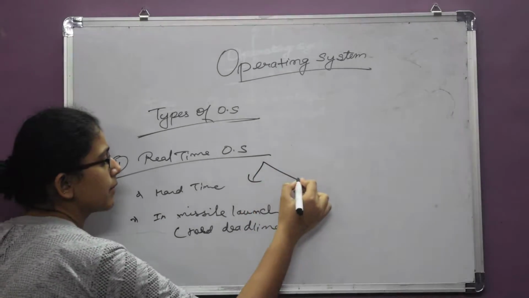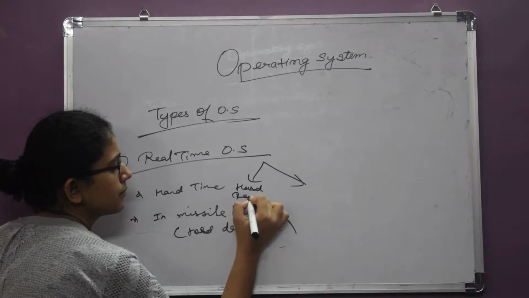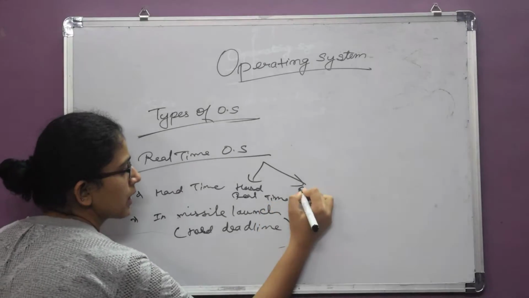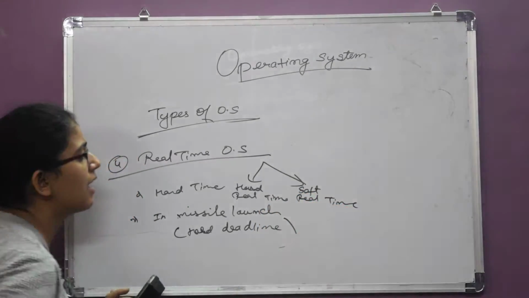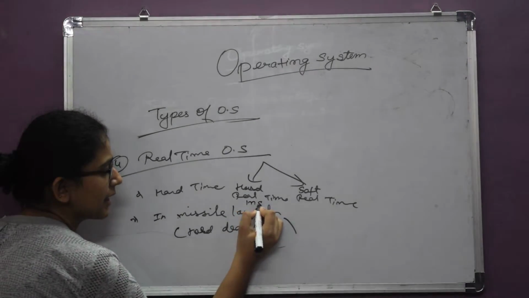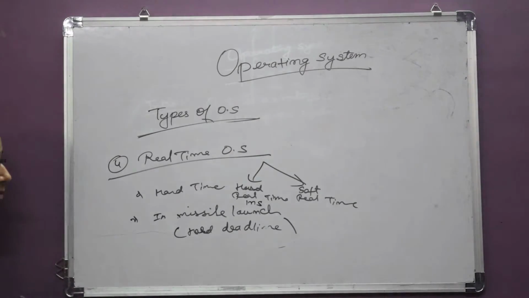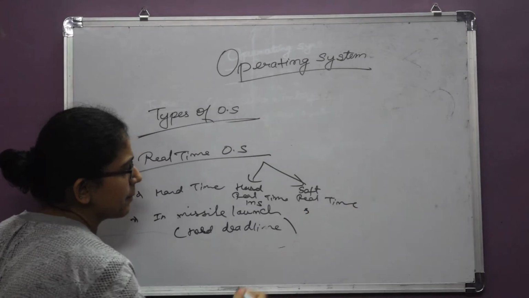Real-time operating system is of two types: hard real-time and soft real-time. In hard real-time, there are strict time bounds. That is, 1 nanosecond difference can make a difference. And in soft real-time, a little leniency is provided.